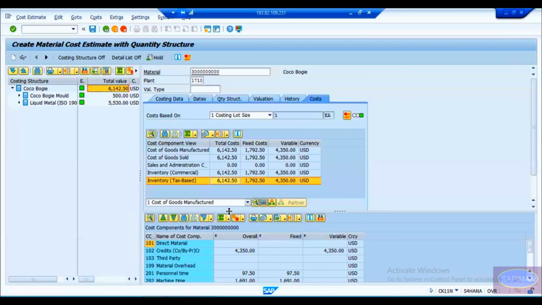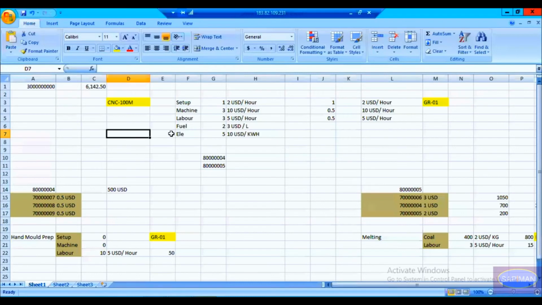Yes, sir. Okay. And when you do a cost estimation, remember that everything should come in green. If everything is coming in green, that means everything is okay. If there is some error, it will throw a red or yellow. This traffic light will change. Okay, let me save it now. This cost estimation is done. Any questions? Any doubt? Did you understand how we have done this quantity calculation and all? I have tried to demonstrate this in a very neat and clean way.